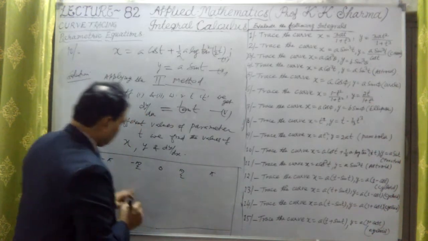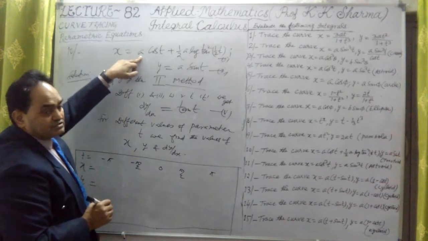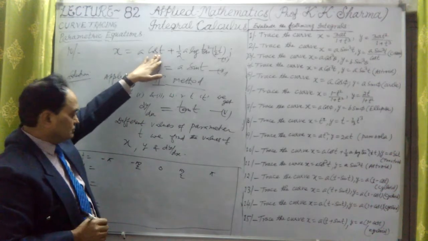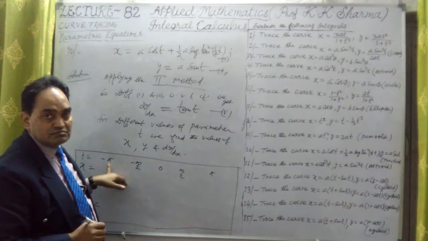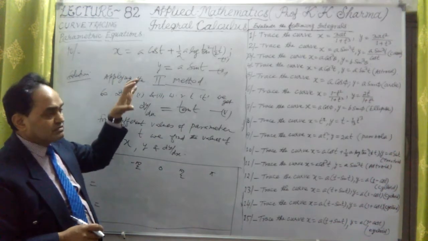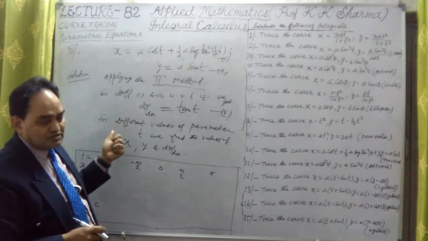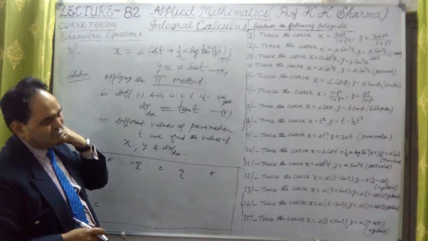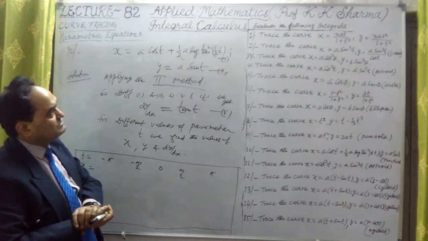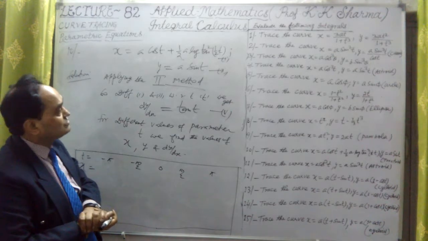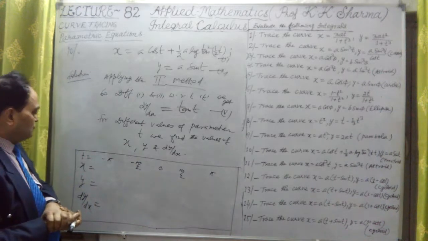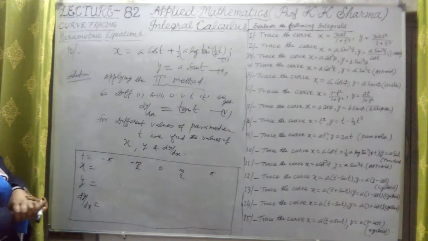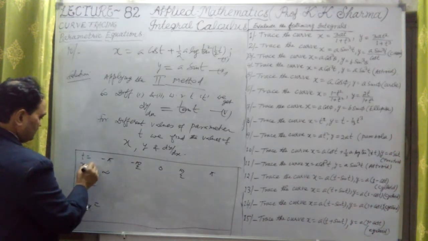So what are the values of x and y here? x is from this. Now if I substitute, x is a into cos t. If I take minus pi here, cos is an even function, so it is cos pi. Cos pi is minus 1, so it is minus a. But from this, log tan 0 is infinity. That means this value will be infinity. So x is infinite, the value of x is positive infinity here.